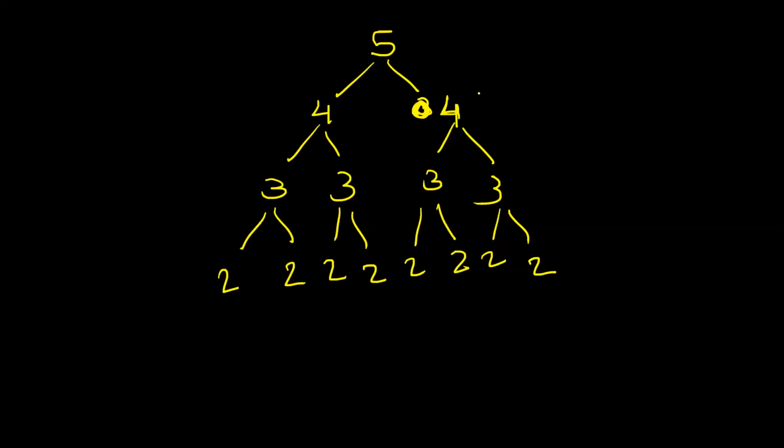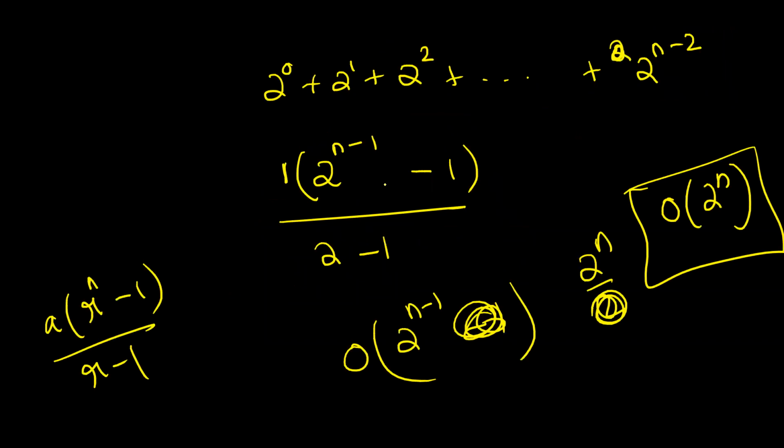And what will be the lower bound? This was the upper bound, right? Big O of 2 raised to n. Our interest is this only. Are you clear with this, guys?